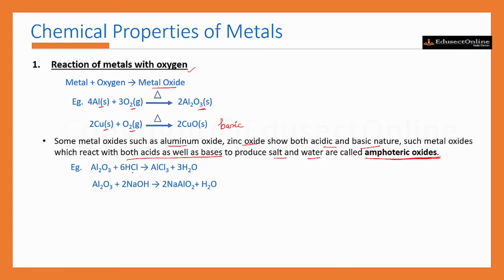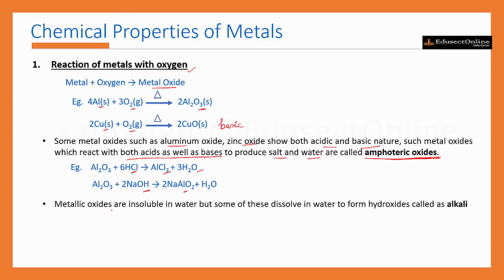It can react with acid, that is hydrochloric acid, and forms its salt, aluminum chloride and water. And the same aluminum oxide can react with a base, that is sodium hydroxide, and produces the salt, sodium aluminate and water.